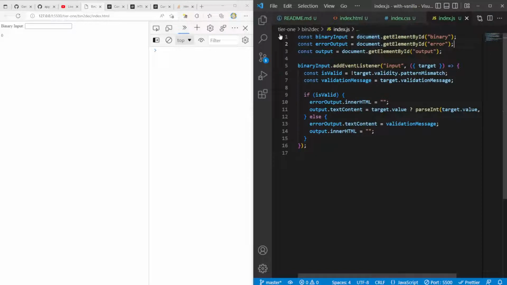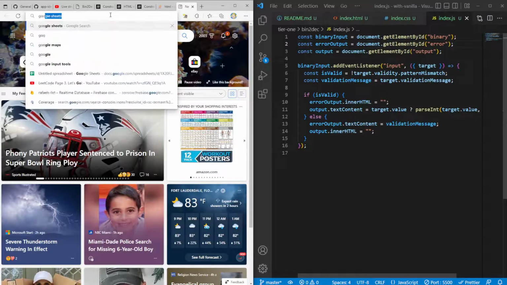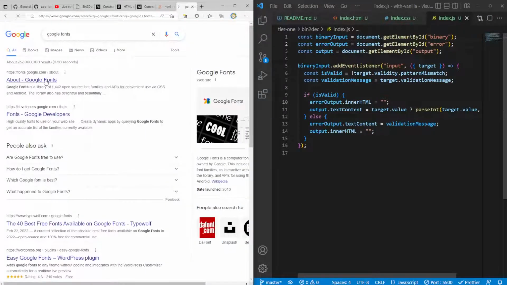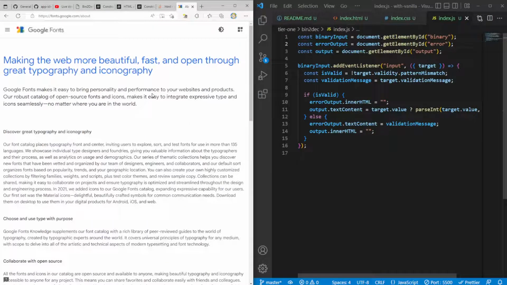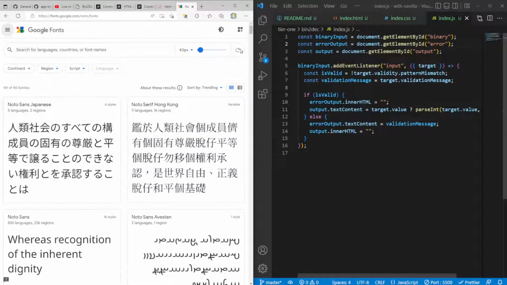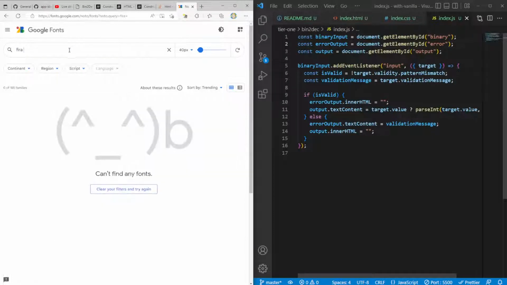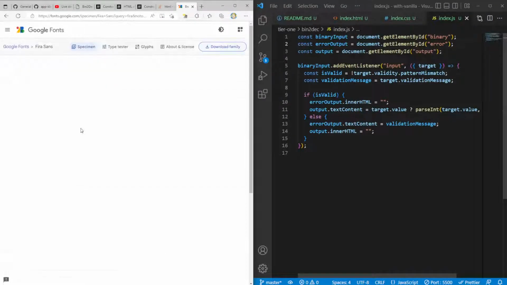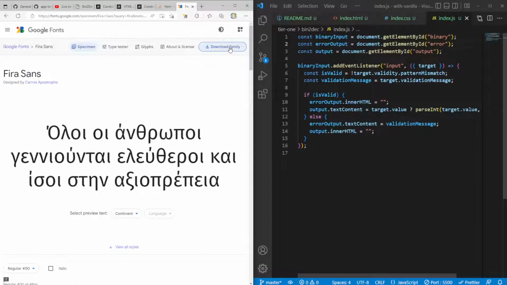We can probably spend some time getting some styles in here, making things look a little bit nicer. I normally like doing things with like Google Fonts, for example. There's one that I like a lot. Let me see if it's still, I wonder if it shows up. I think it's Fira. Oh, not Contents, no, Google Fonts. Fira Sans. Yeah, I like this one a lot.